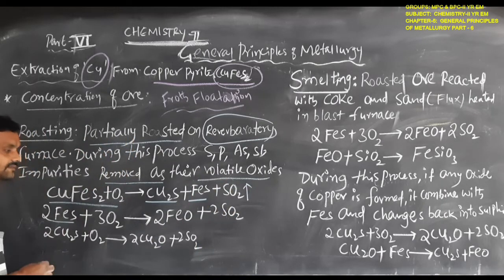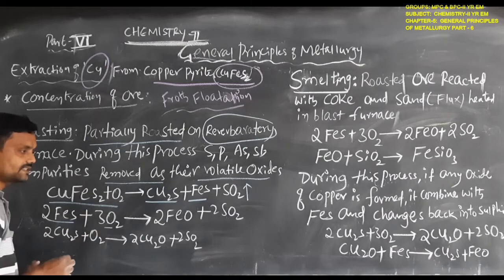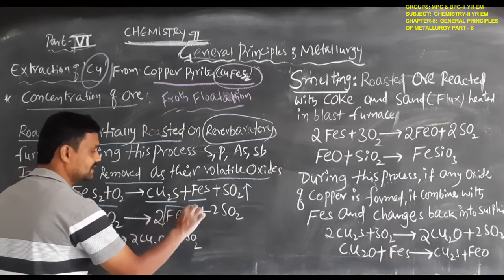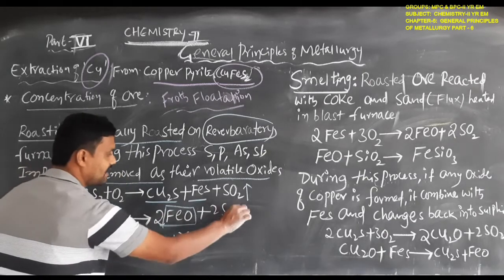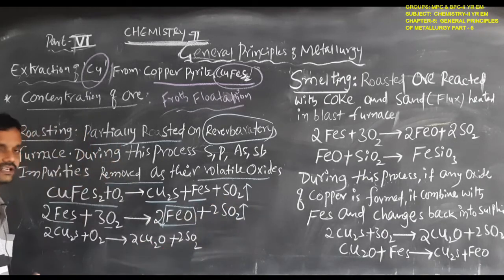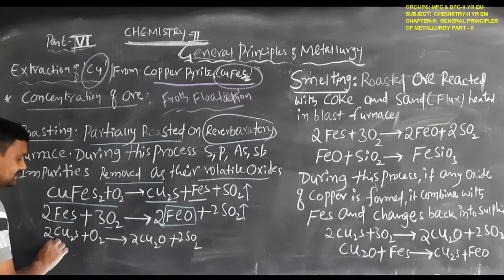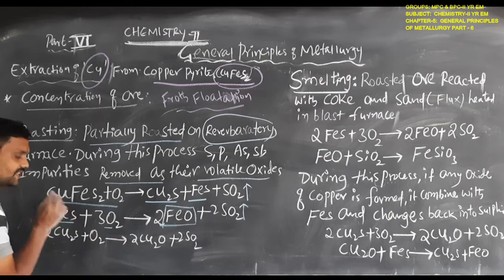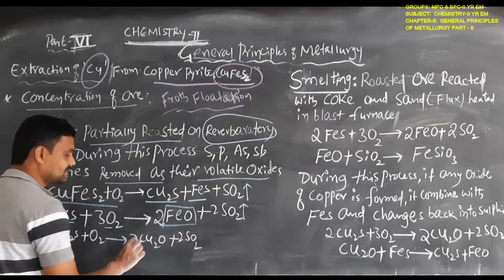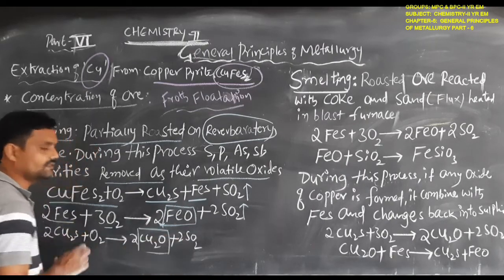And the cuprous sulfide in the roasting process is converted to its oxide form.